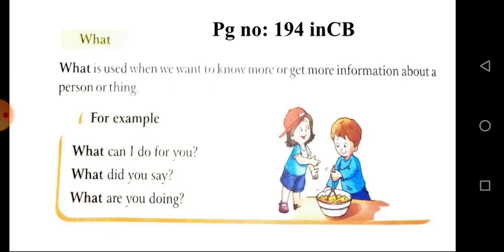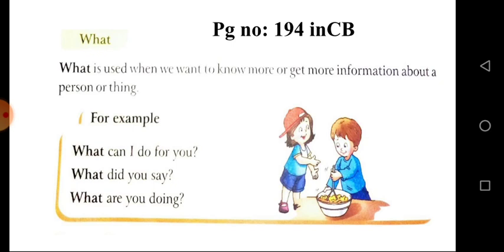Okay, and see the next one, that is what. What is used when we want to know or get information about a person or thing. For example, what can I do for you? And next one is, what did you say? And what are you doing? So, what is used when we want to know or get the information from others.